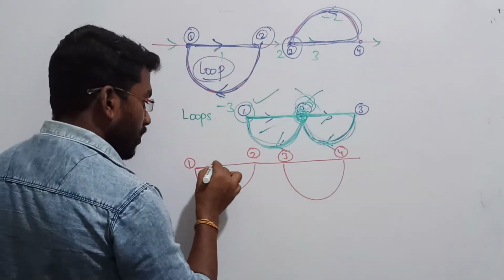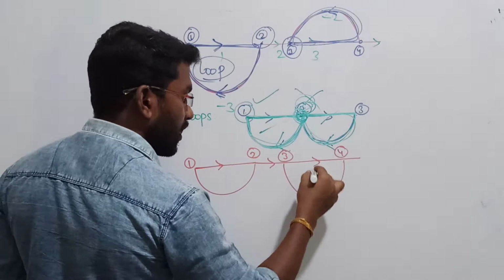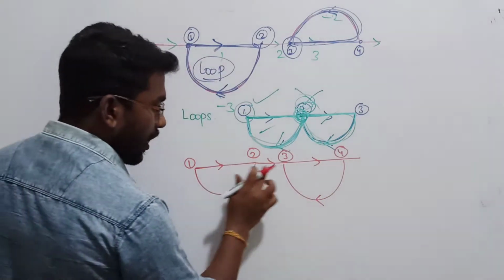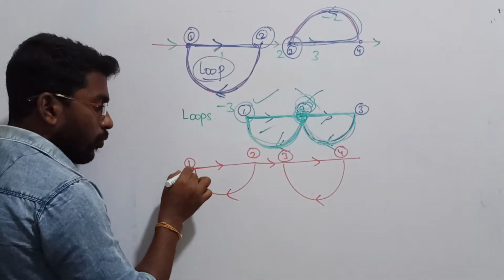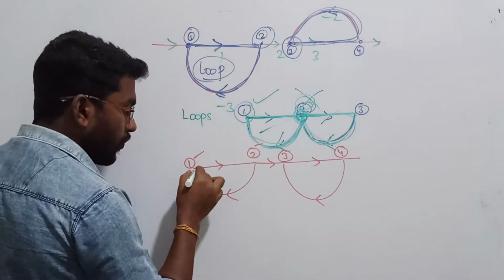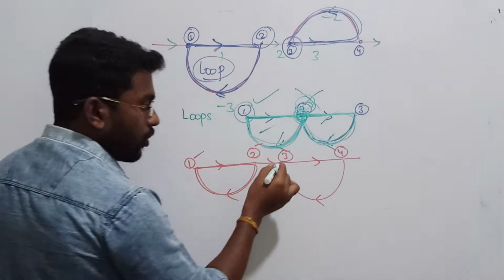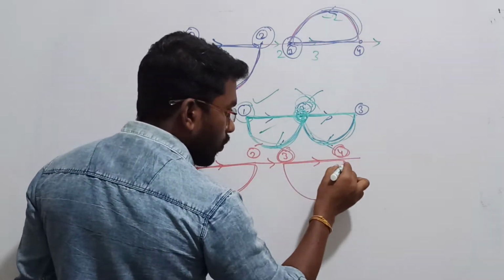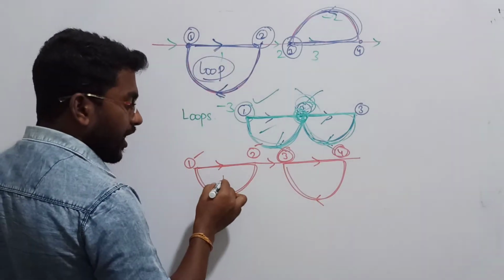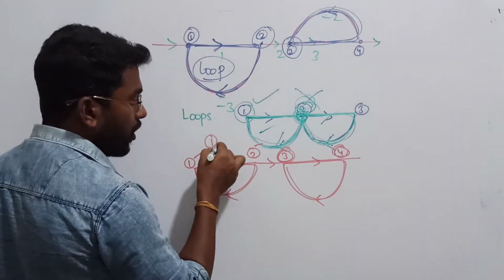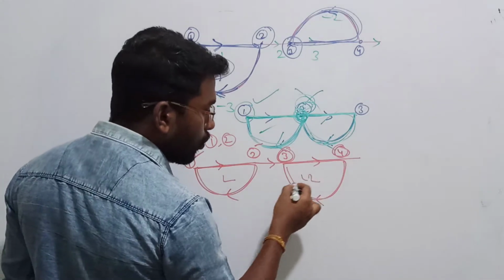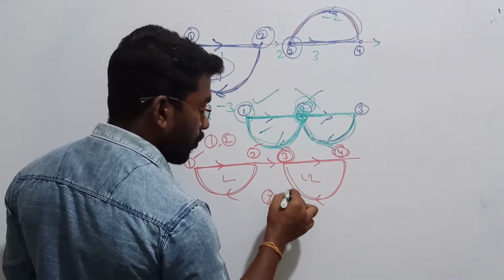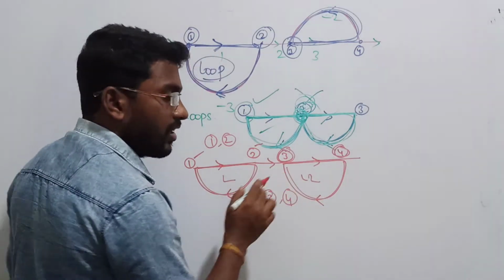Now here, let me go like this. Here one will be given like this and here one will be given like this. If you compare these two loops, with node 1 and node 2 we are creating one loop, and with node 3 and node 4 we can create one more loop. To create loop 1, I am using node 1 and 2. To create loop 2, I am using node 3 and node 4. Is there any interconnection between them? No.